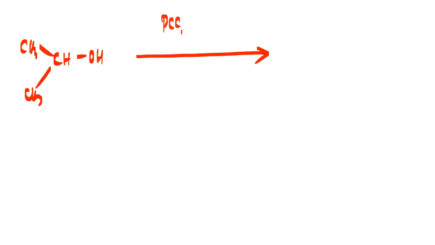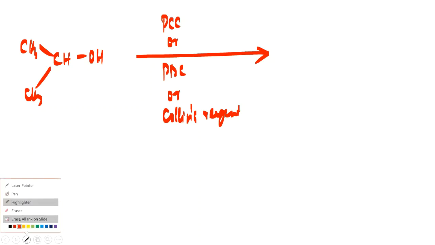Let's have a look. CH3CH(OH)CH3. If we treat secondary alcohol with the same reagents like PCC, or you take PDC, or you take Collins reagent in anhydrous medium, then what will happen? Secondary alcohol will be converted into ketone.